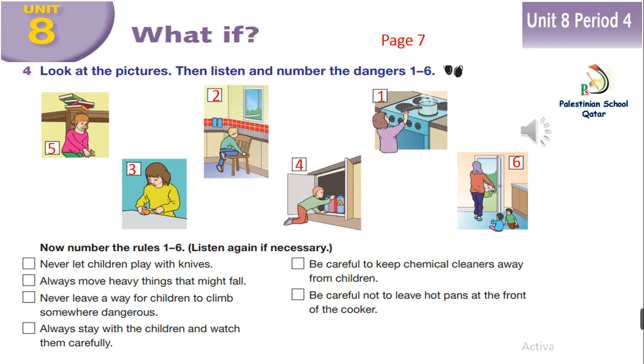Okay, everybody, now we have this. We number the pictures. Now we need to put each picture with the suitable sentences. Now, which is number one of these? Let's say number one, have a pan on the cooker. So what is it? Yes, this is number 1. So be careful not to leave hot pans on the front of the cooker.